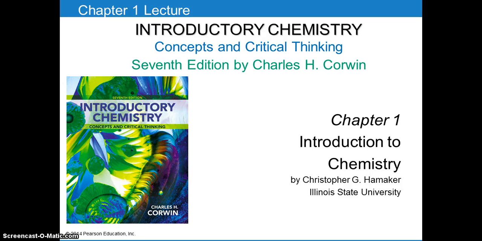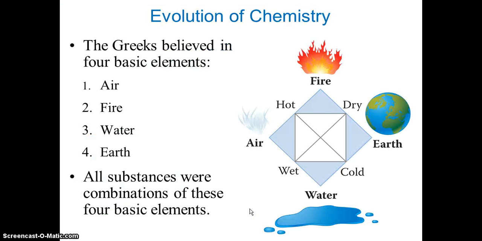Okay, so today we are going to discuss chapter 1, Introduction to Chemistry. First, we are going to learn about the evolution of chemistry. The Greeks believed in 4 basic elements: air, fire, water and earth. And all substances were a combination of these 4 basic elements.